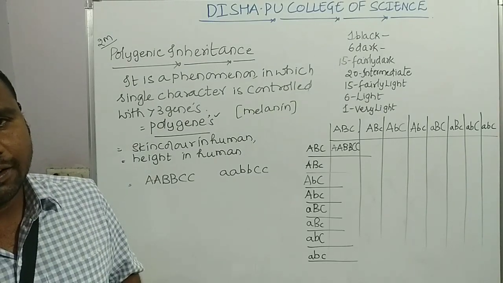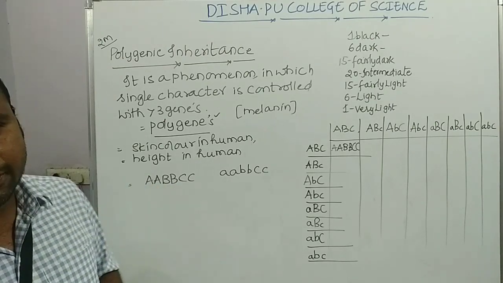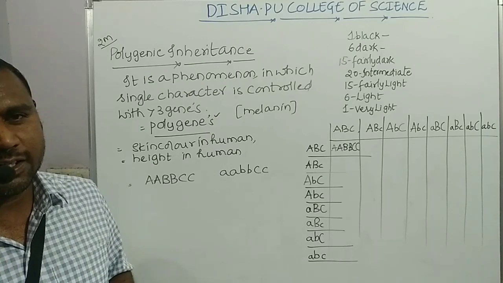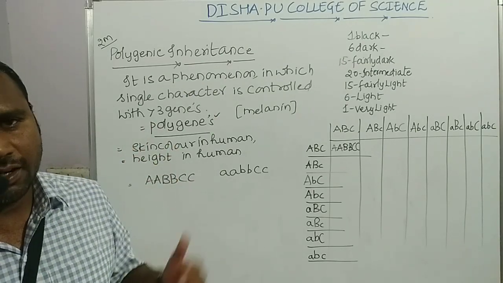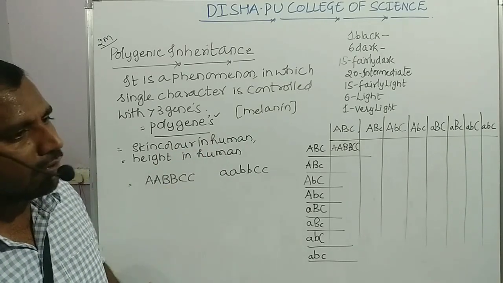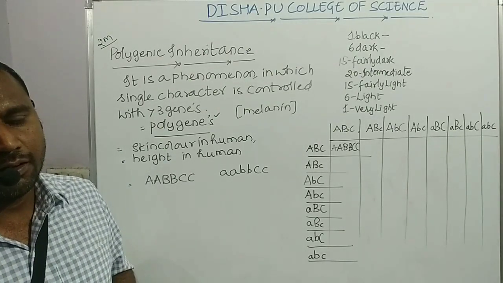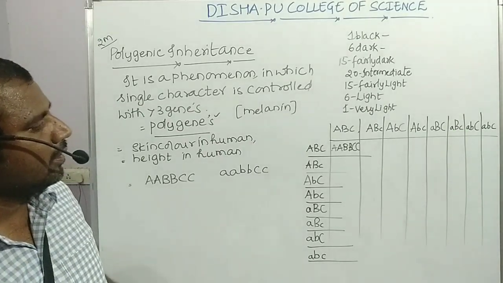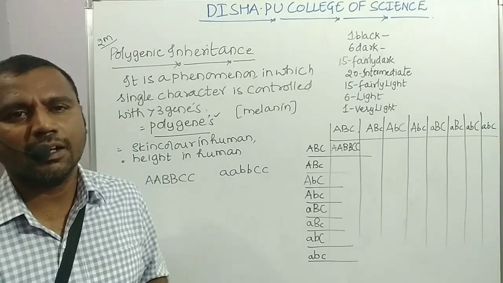So black in color. In such individuals, these 3 different dominant alleles are present, which undergo expression, thereby a protein is synthesized, and that protein is in the form of melanin, which is responsible for the coloration of the skin, that is black color. Clear? Now in some of the individuals, what we see in the society, they are very light, meaning very fair in color, white in color.